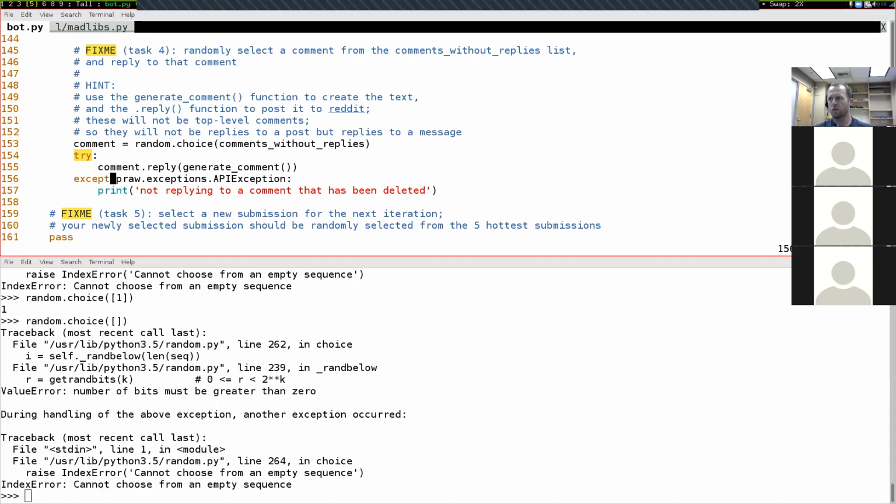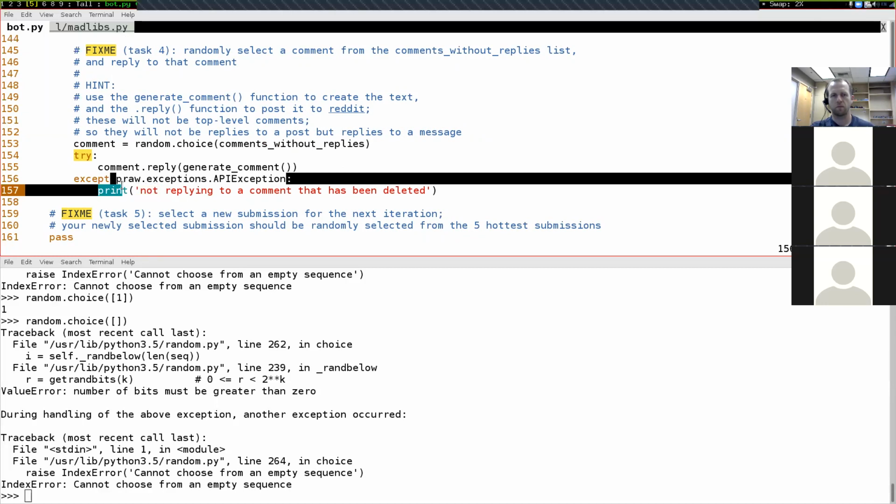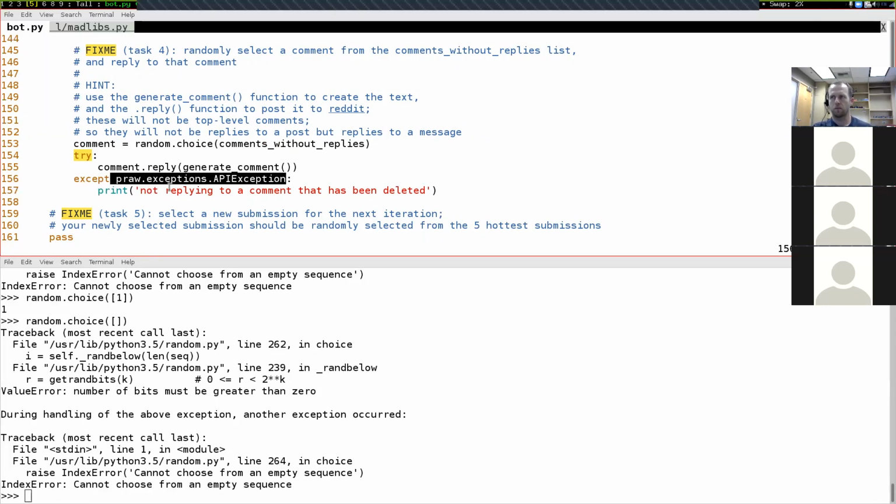First, I have one question. Go ahead. So for the PRAW exception, the API exception, this particular error happens when the author is deleted or the author equals None. Is that correct? Yes. Okay, gotcha. Thank you. Yeah, I think there are other situations where this exception could happen as well, but that's one example of the cause of this exception.